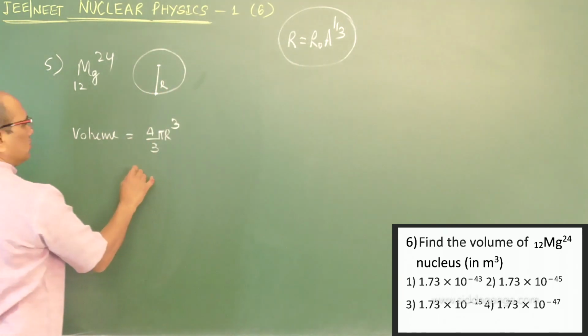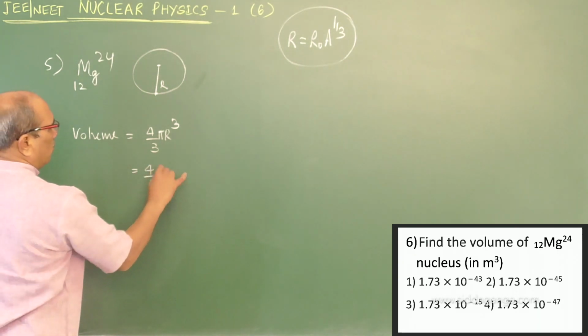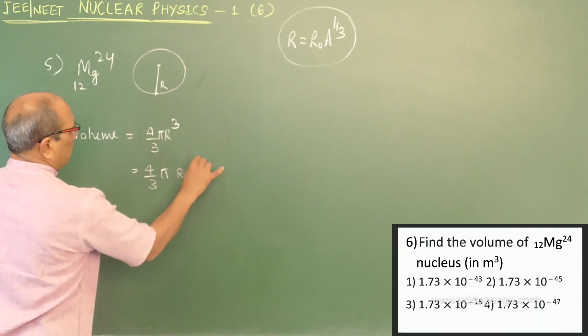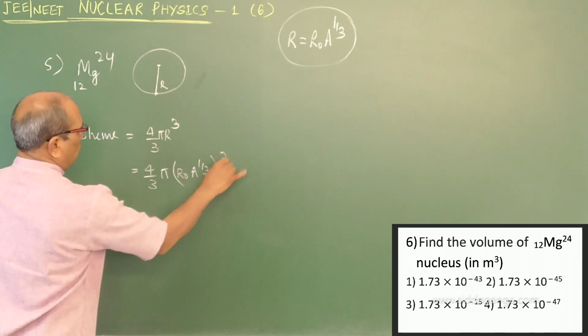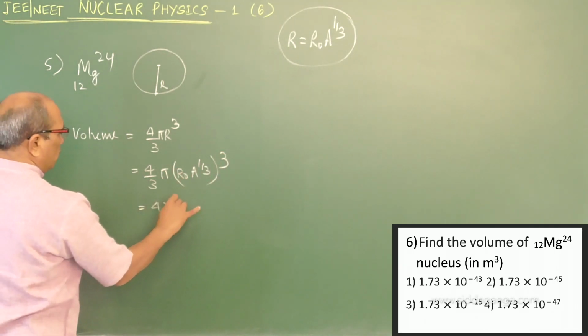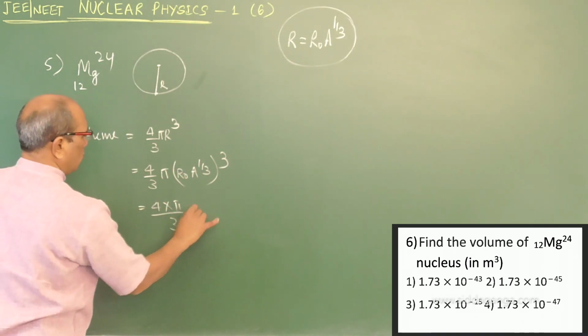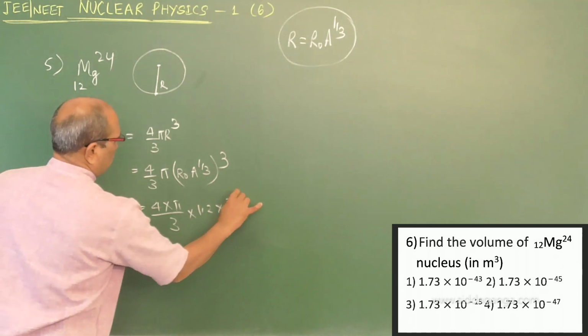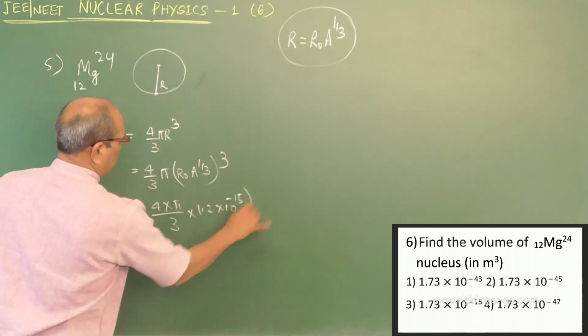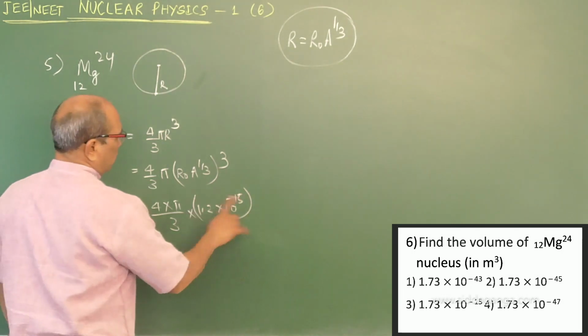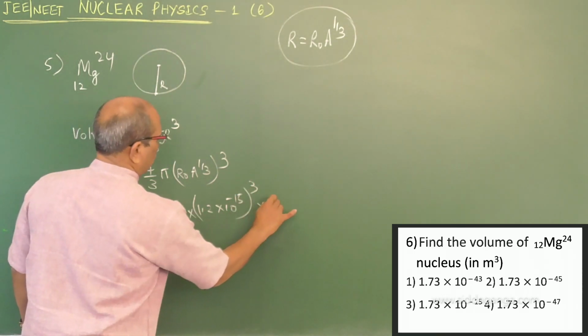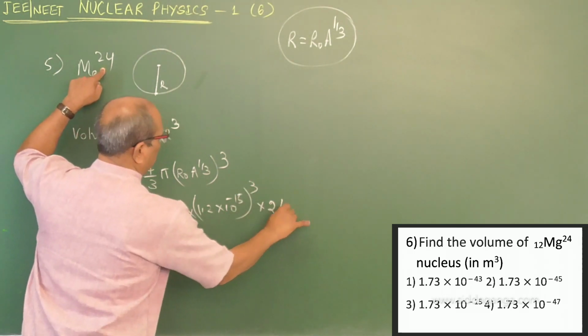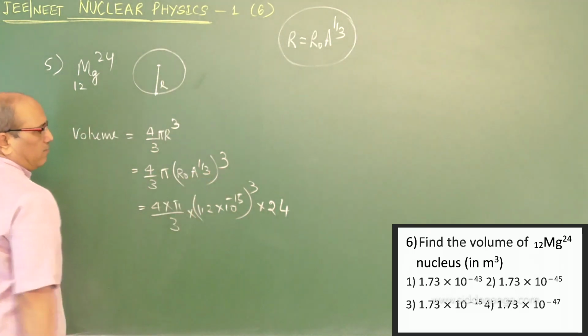Again the same relation, if I substitute here, pi into R naught A to the power of 1 by 3 whole cube, 4 by 3 pi into 1.2 times 10 power minus 15 cubed, into mass number 24, because it becomes A.